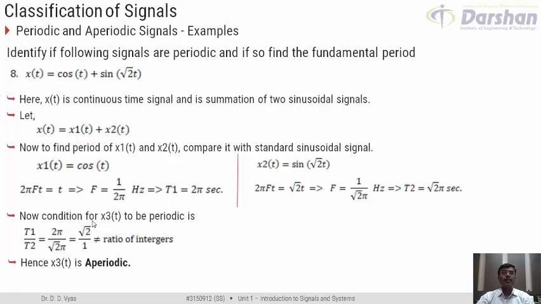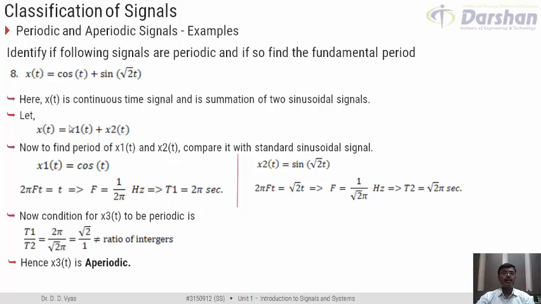In question number 8, this ratio is not coming out to be a ratio of two integers, and hence the resultant signal is not periodic. Mind it well, individually cos t is periodic, individually sin root 2t is periodic, but when I add these two signals, the resultant signal is not periodic. So even though individual signals are periodic, when I add them, the resultant signal is not coming out to be periodic.